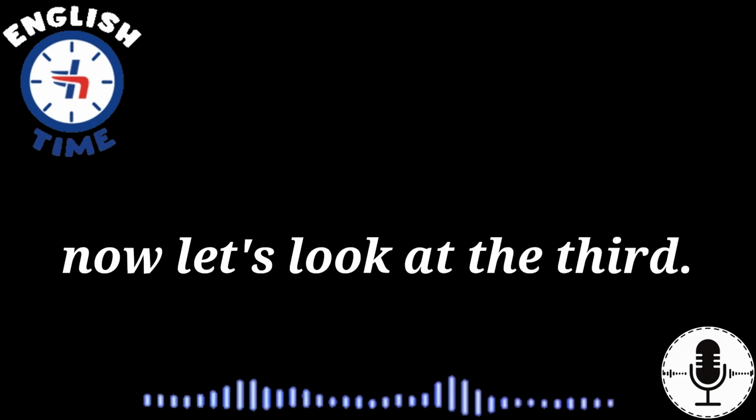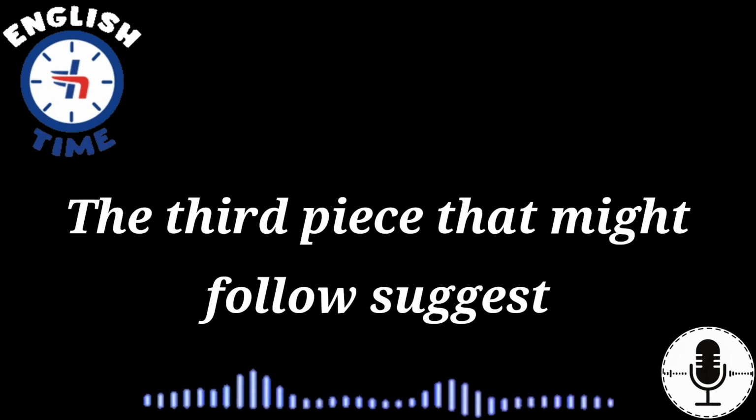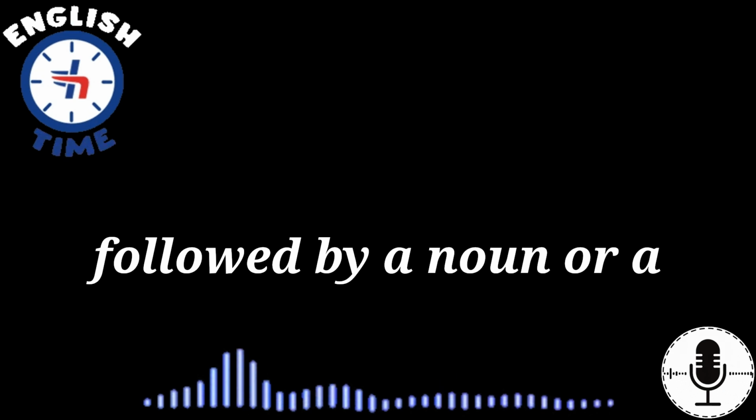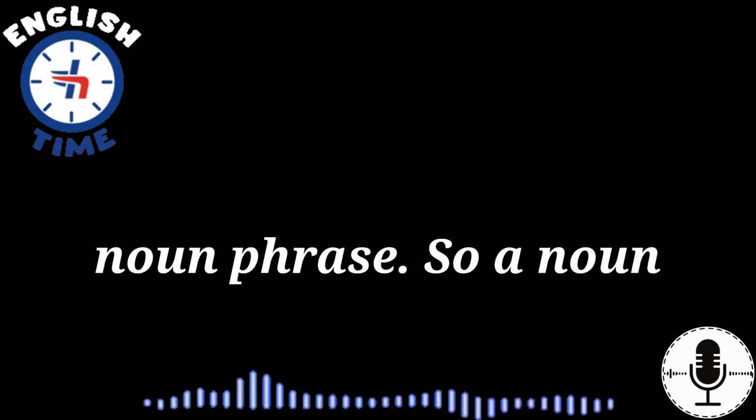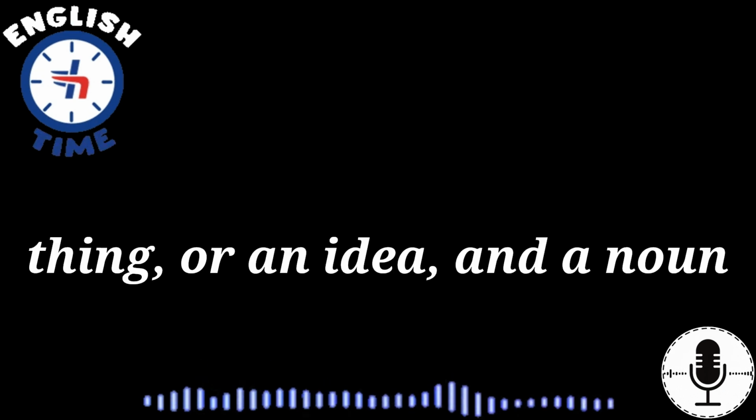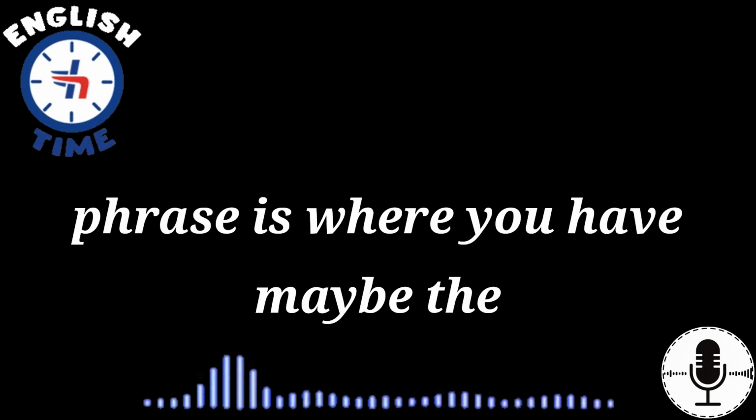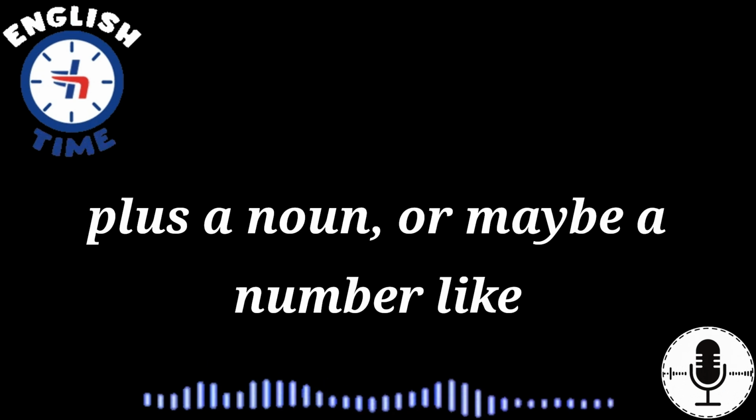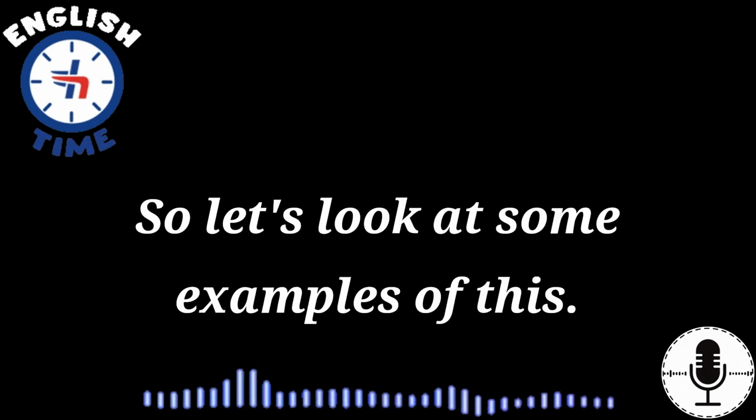All right, so now let's look at the third piece that might follow suggest or recommend. Suggest and recommend can be followed by a noun or a noun phrase. So a noun is a person, a place, a thing, or an idea. And a noun phrase is where you have maybe the word the plus a noun, a plus a noun, or maybe a number like 2 plus a noun. So let's look at some examples of this.